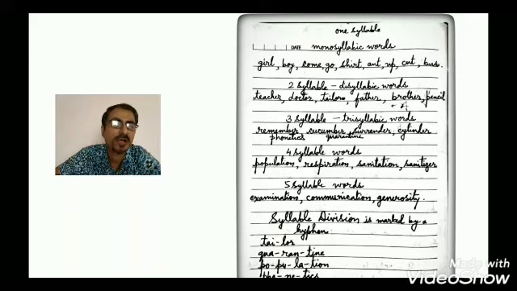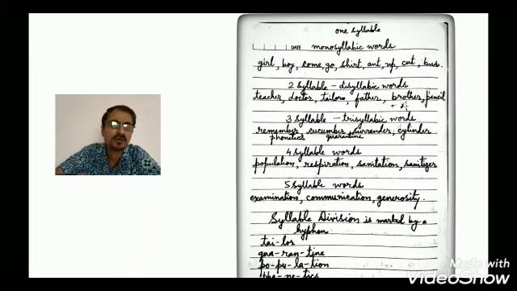Then we have trisyllabic words like remember, cucumber, quarantine, surrender, cylinder, phonetics. Then we have four syllable words like population, respiration, sanitation, sanitizer.